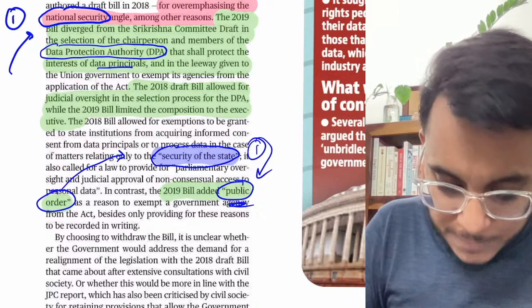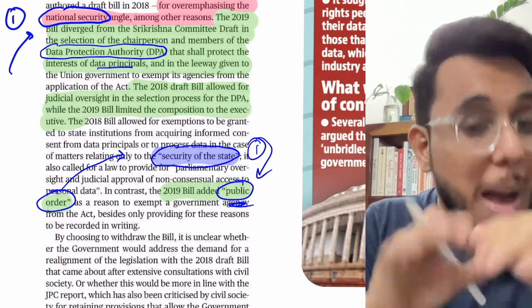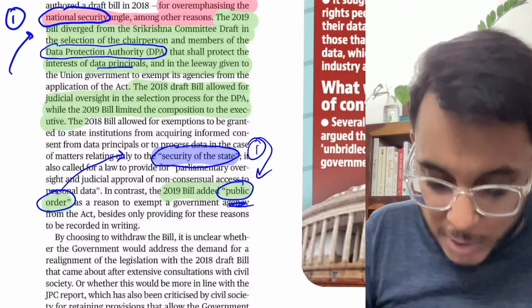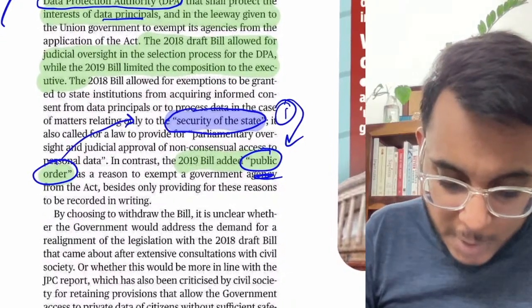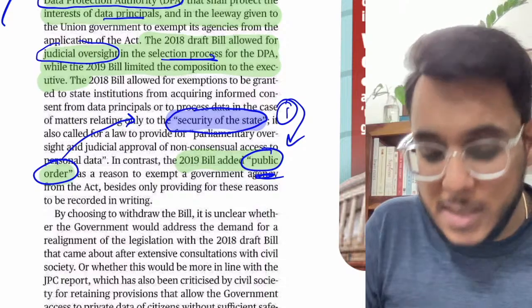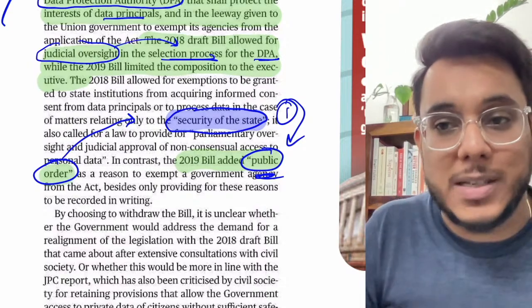But guys, moreover this B.N. Shri Krishna Committee also recommended that this data protection authority will have a judicial oversight in the selection process. So when the DPA members are being selected, the judiciary will keep an oversight. Fine.